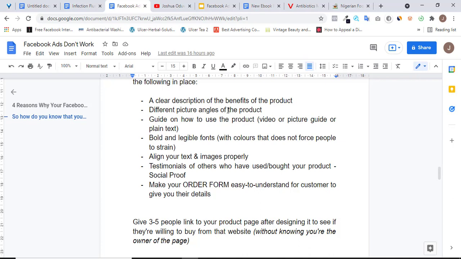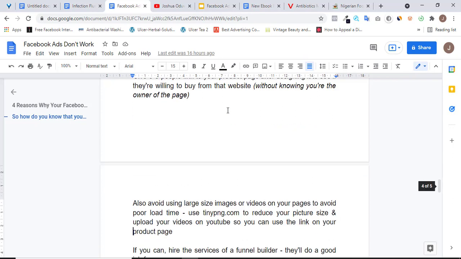All right. So that said, also avoid using large size images or videos on your website or on your product page. The reason is because it ends up causing a very poor loading time for your page. So one site I use to reduce the sizes of my images is tinypng.com.